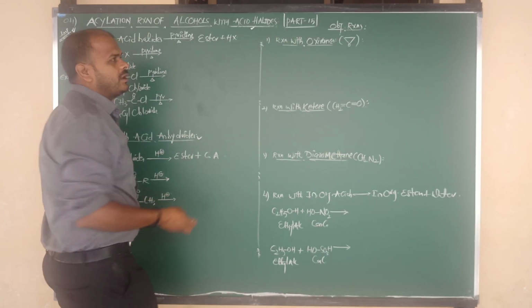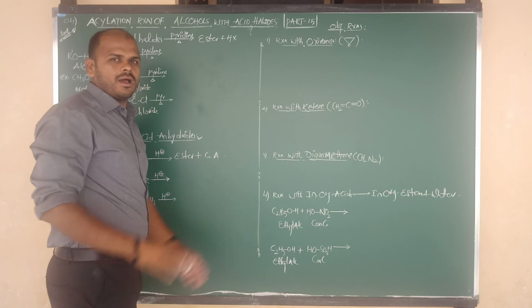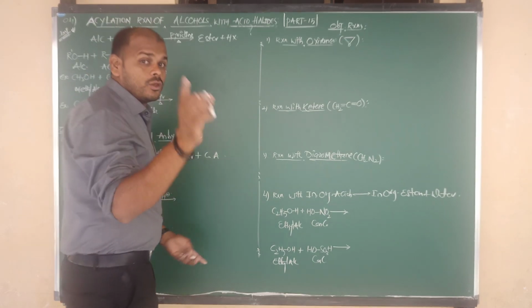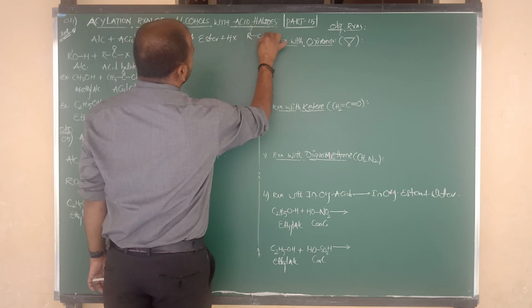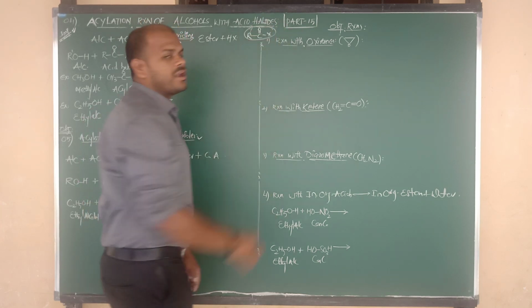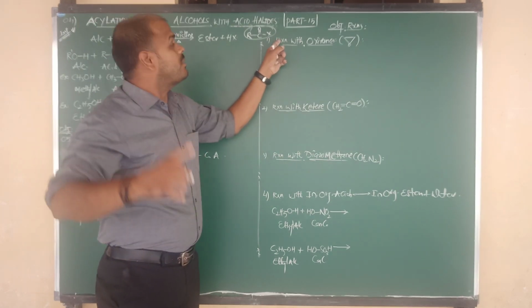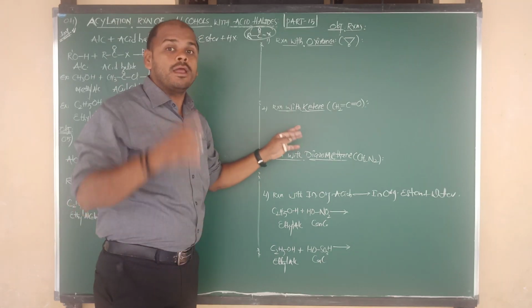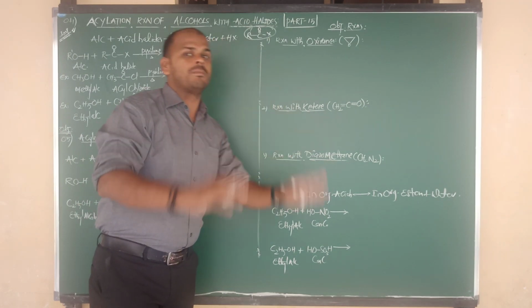Okay, beta, I will tell you. First of all, what is meant by acid halide? What is the formula of acid halide? You should remember, beta. The formula of acid halide is R bonded to C double bond O bonded to X. This is the formula of acid halide, or we can say acyl halide. Try to remember the formula, beta.